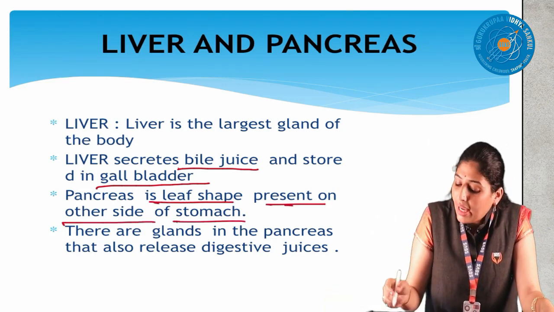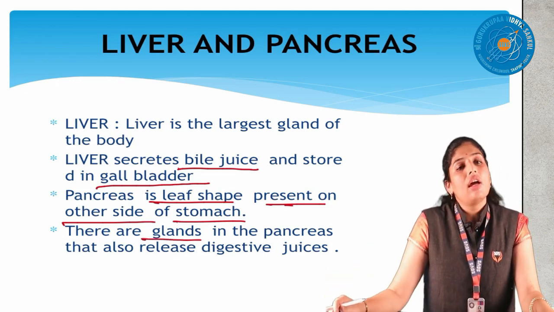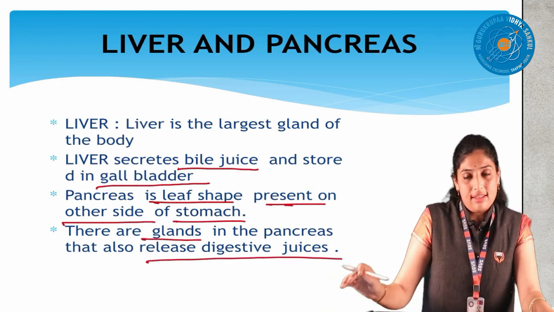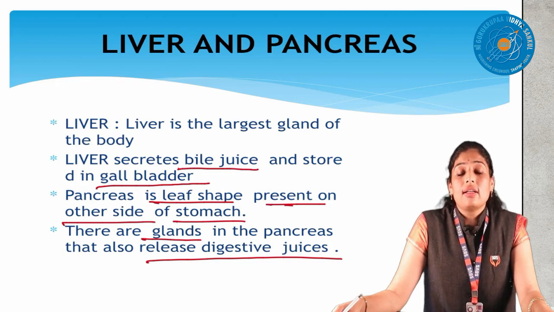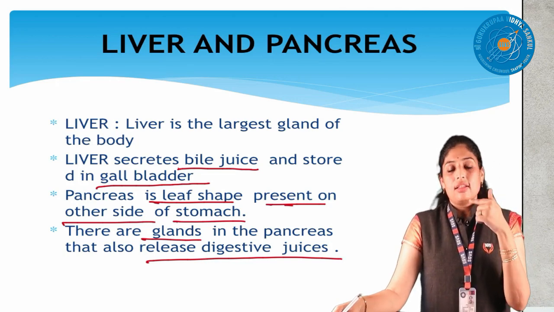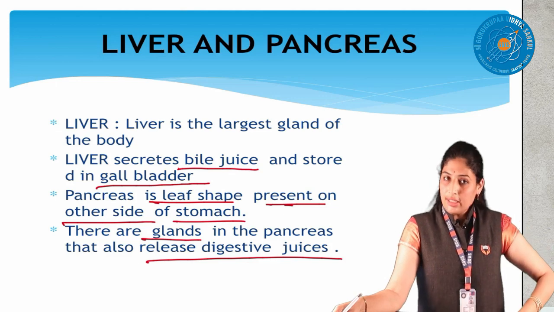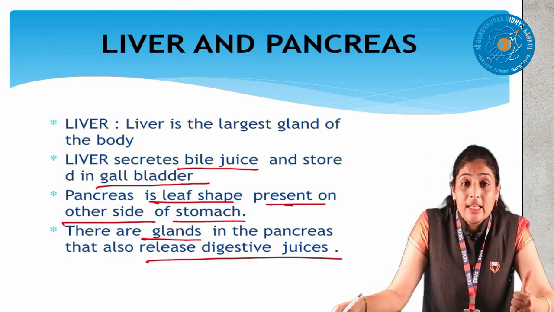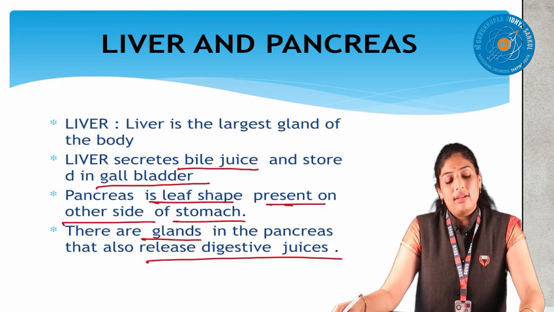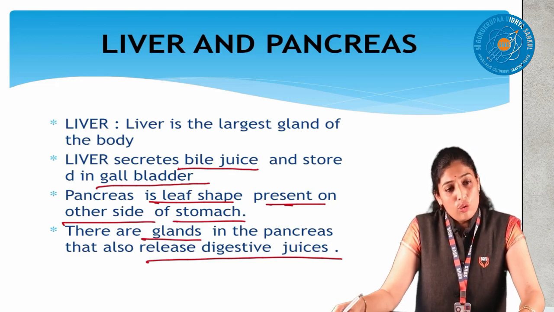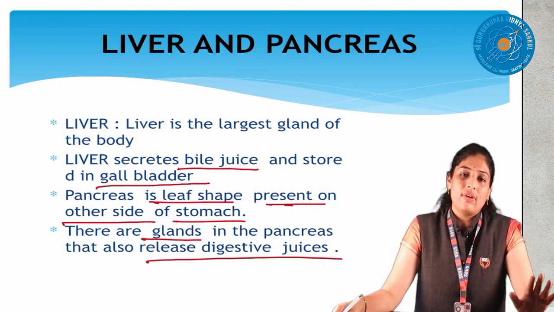Of course, the pancreas also has glands. It also releases digestive juices. Who all release now? The mouth secretes, then the stomach secretes, the small intestine secretes, the liver also secretes and the pancreas also secretes digestive juices. But one thing you should remember: food will not go to the liver and pancreas.